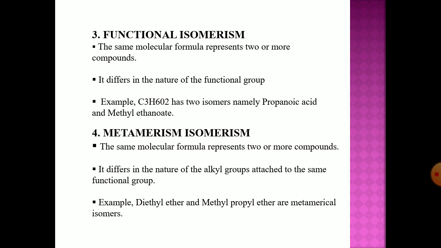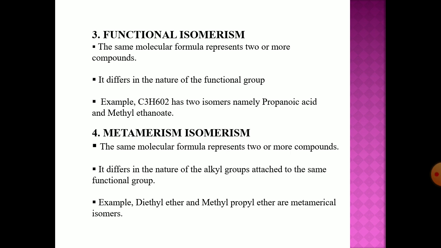That means in these two examples, diethyl ether and methyl propyl ether, both are ethers, but the alkyl groups present on either side of the O, or oxygen atom, are different. Diethyl ether is a symmetrical ether. In diethyl ether, the CH3CH2, that means ethyl groups, are present on either side of the oxygen.